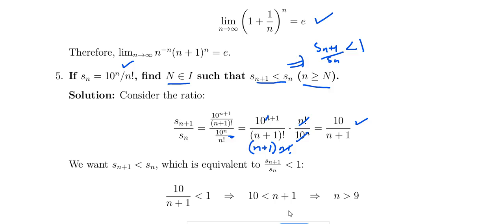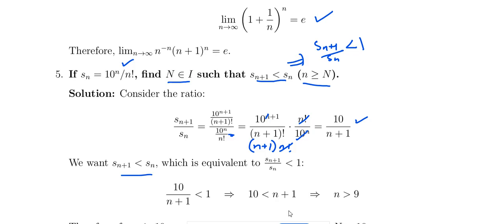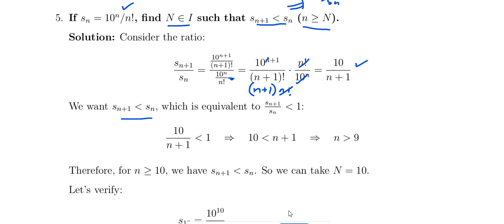So we want to prove that this is equivalent to this being less than 1. So 10 by n plus 1 is less than 1. Okay, so that means 10 by n plus 1 less than 1, we actually have to prove this. Once we take this less than 1, I will try to find out the stage, what that capital N is. So 10 less than n plus 1. So n greater than 9, n greater than 9.